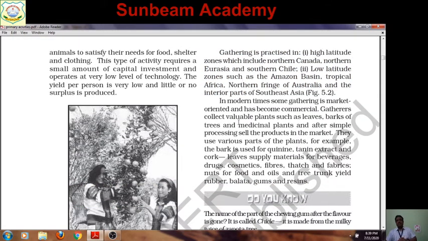In modern times, some gathering is market oriented, as in the case of Northeast India, I have told you. In the forests of Meghalaya, Mizoram, Arunachal Pradesh, many fruits are found. So the people are collecting these fruits, nowadays they are consuming and the surplus they are selling in the market. So in modern times, some gathering is market oriented and side by side many medicinal plants.